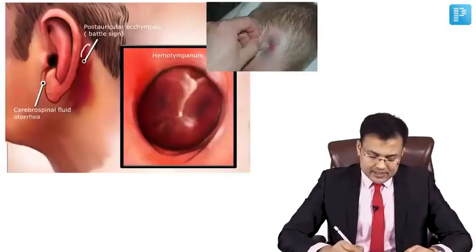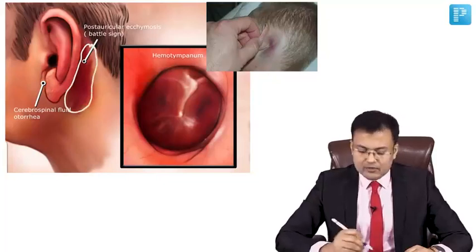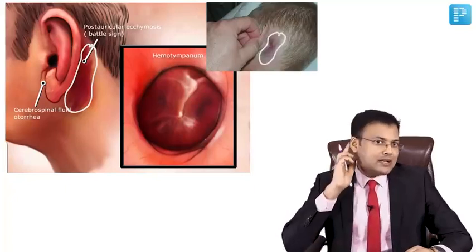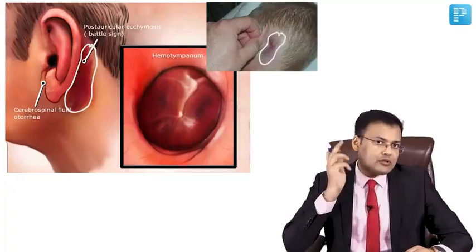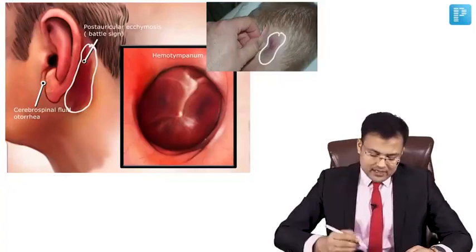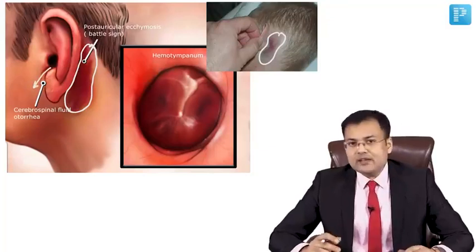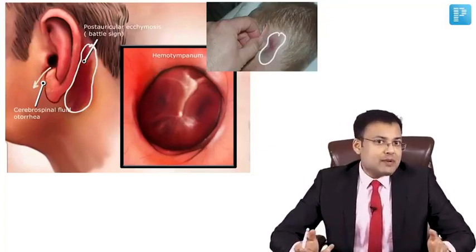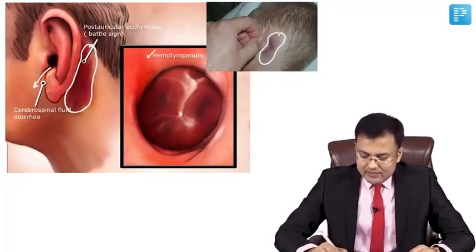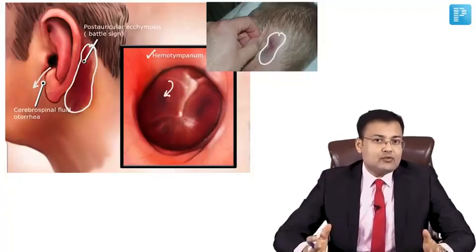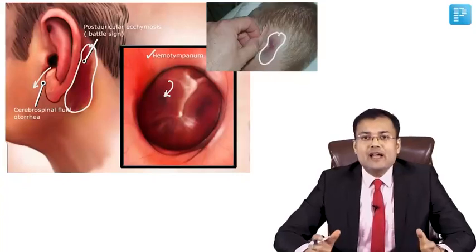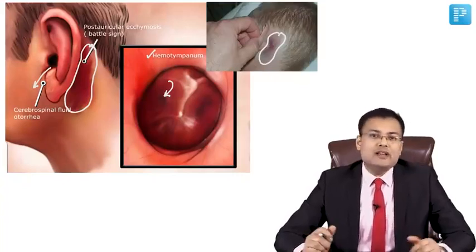Have a look. In this picture you can see there is post-auricular ecchymosis, that's known as Battle sign. This is the image-based question asked frequently. Battle sign: post-auricular ecchymosis or ecchymosis over mastoid process. Here you can see that the CSF is coming out via ear because tympanic membrane is ruptured. This is CSF otorrhea, and sometimes the blood is collected beneath tympanic membrane. This is known as hemotympanum. So there is Battle sign, CSF otorrhea and hemotympanum in middle cranial fossa fracture.